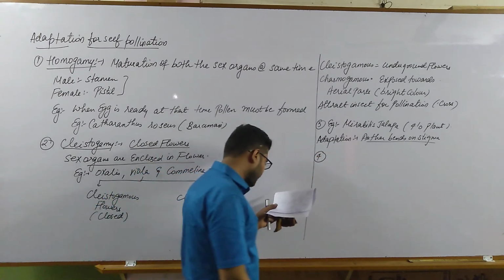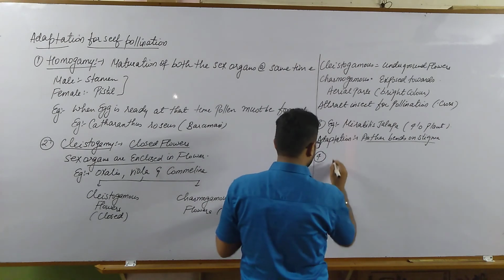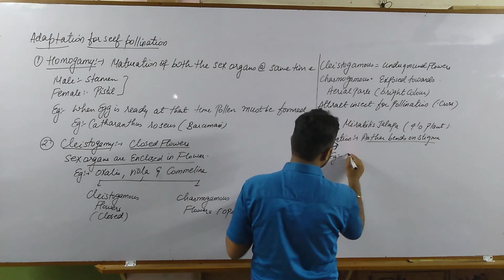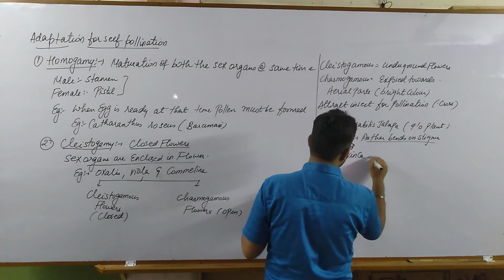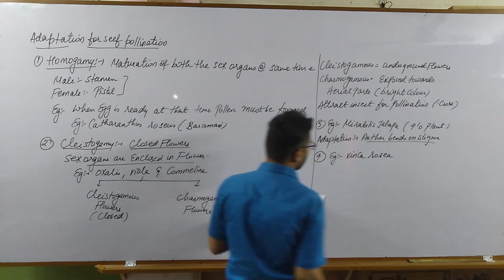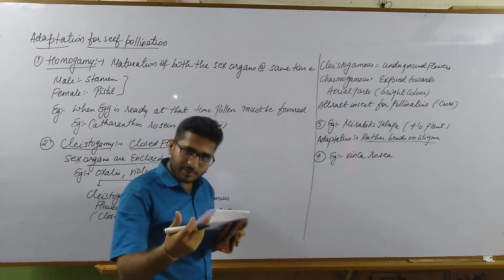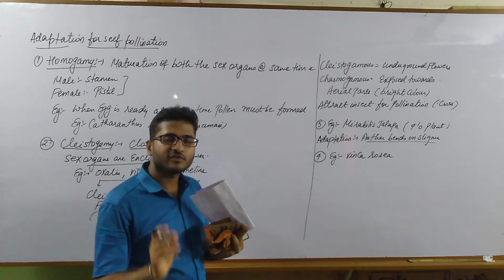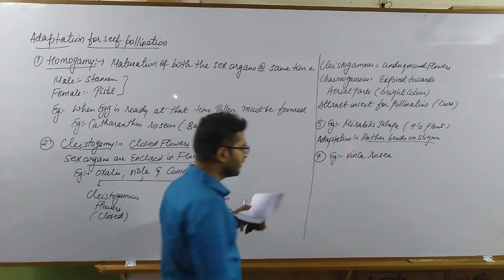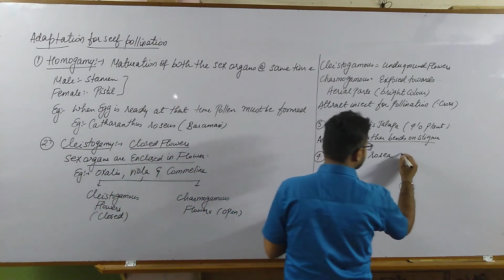Then the fourth is seen in Vinca rosea. Basically the natural adaptation seen in Vinca rosea is that the flowers are funnel shaped.